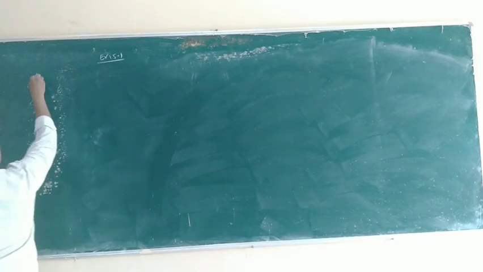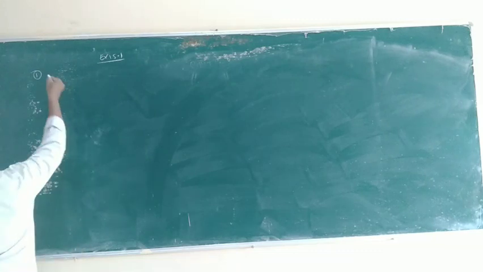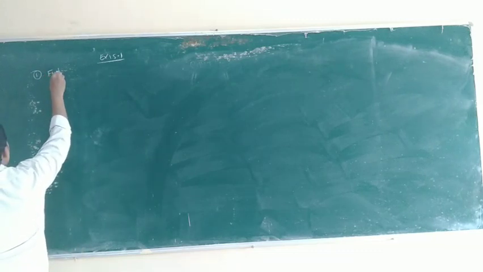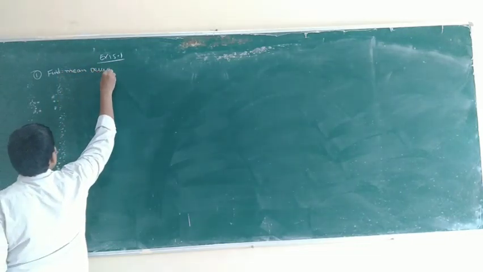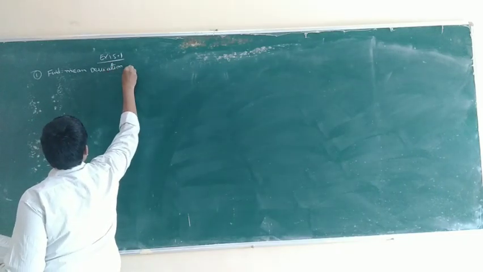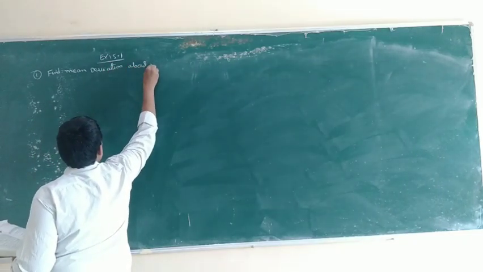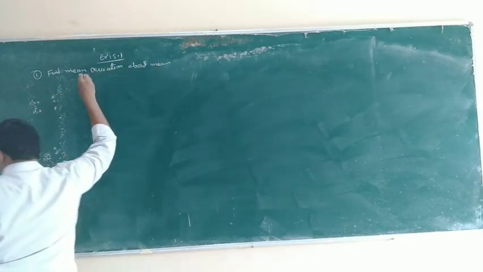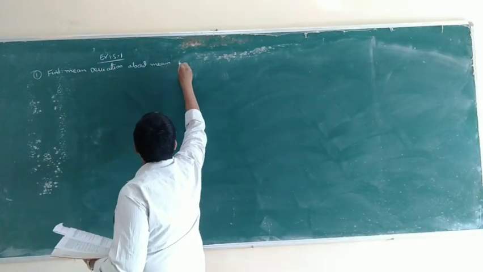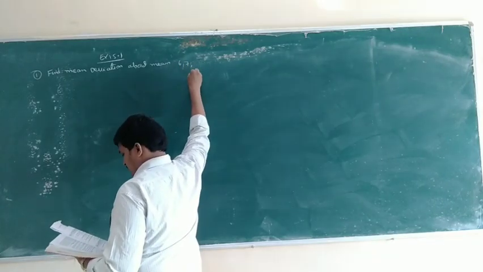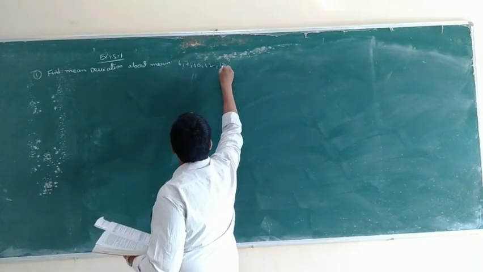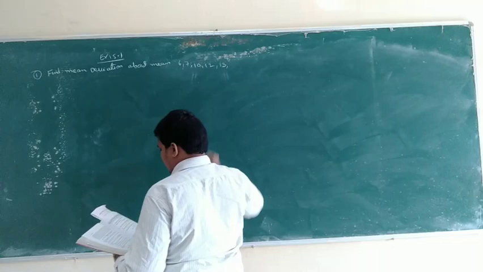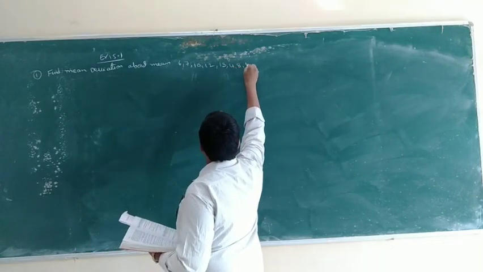First problem, number 1. Find the mean deviation about the mean. The problem: 6, 7, 10, 12, 13, 4, 8, 12.